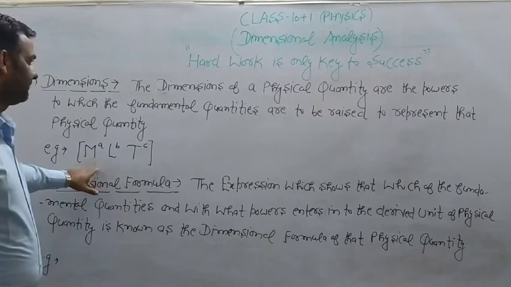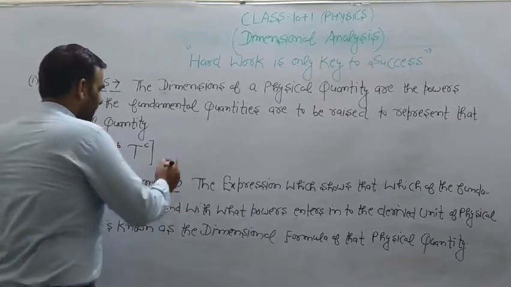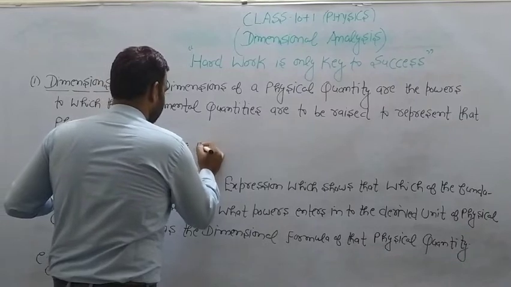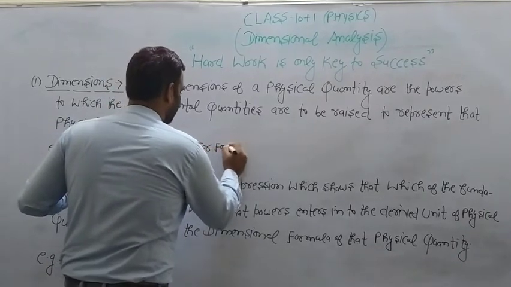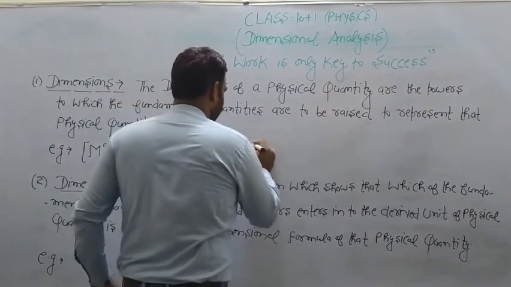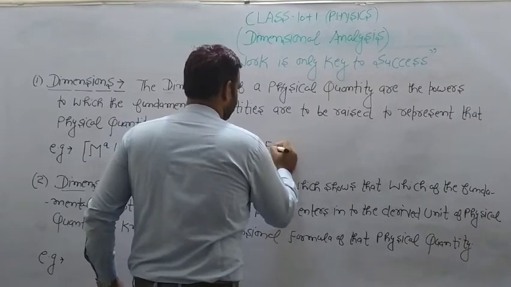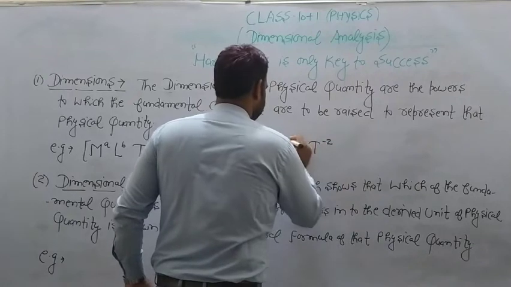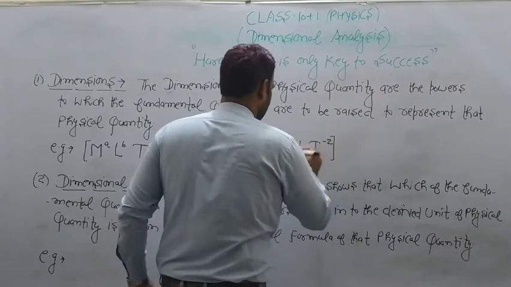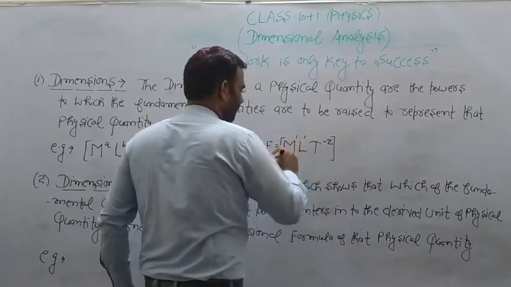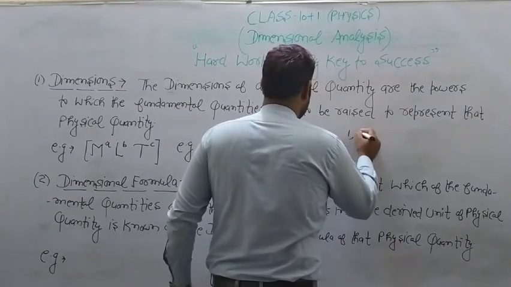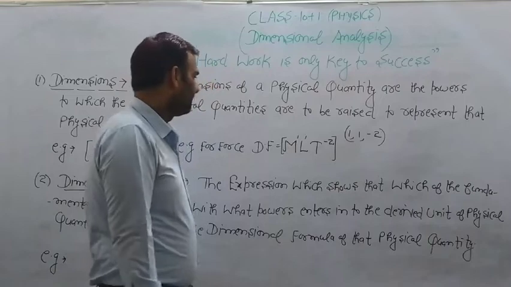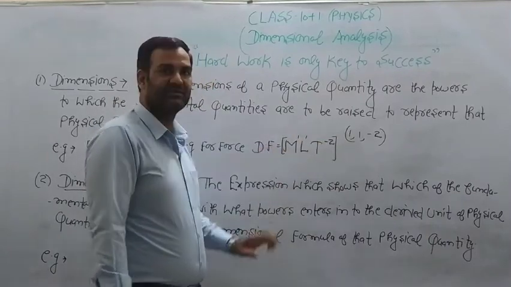If I write the dimensional formula for force, what is it? M L T^-2, that is M raised to power 1, L raised to power 1, T raised to power -2. So here 1, 1, -2 are known as the dimensions.